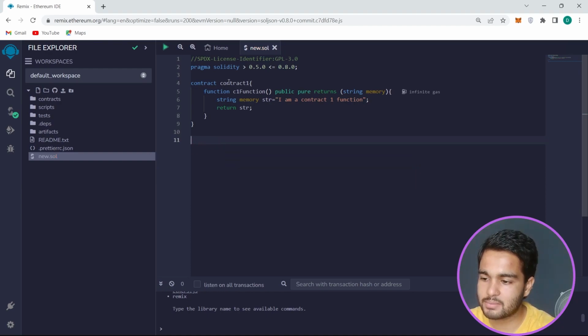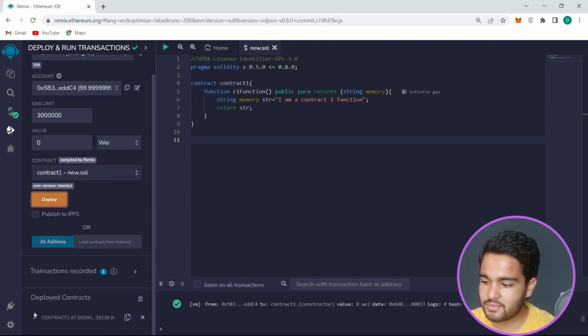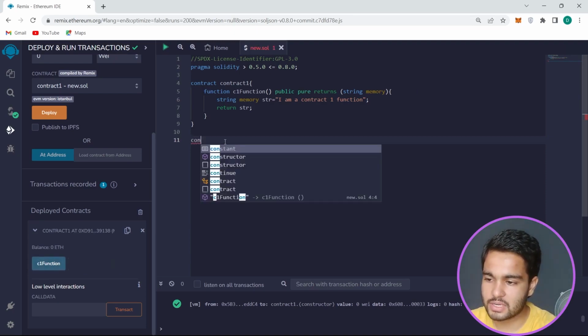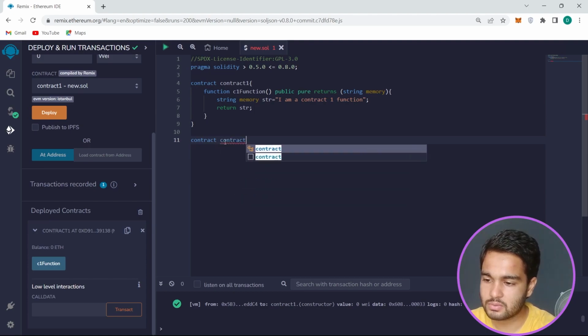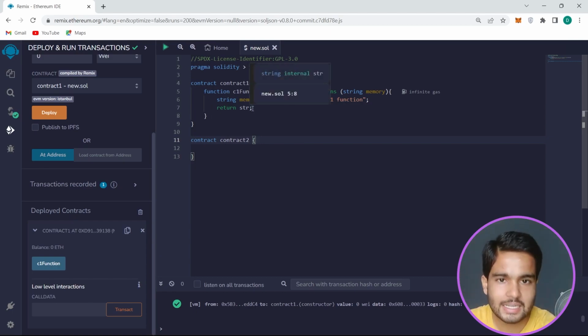Now let me create another contract two. But before that, let me deploy this contract one. If we are deploying this, then we should get a single function, C1 function. But let me create another contract, contract 2. In this contract 2, I want to inherit contract 1, or I want to reuse the functions created in contract 1.